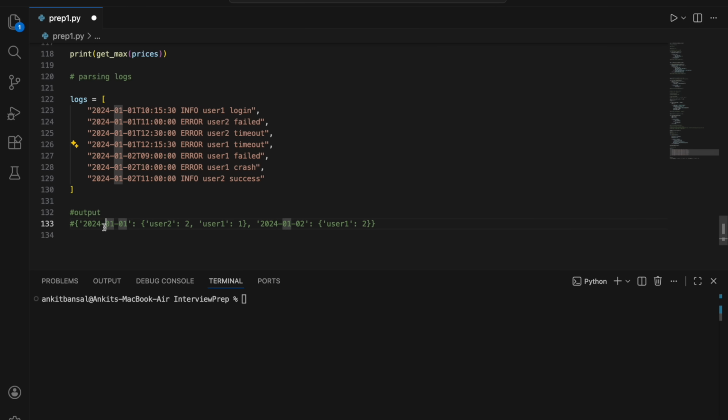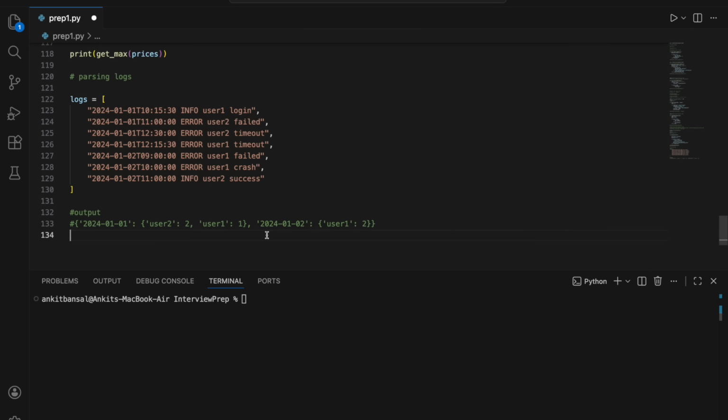So if you see, on 1st of January 2024, user 1 is 1. And user 2 has got an error 2 times. You see on the first. So this is what you have to get. Again on the second, if you see, there is only user 1 who has got an error 2 times, right? And user 2 is not there because there is only one info, right? So let's see how we can solve these kinds of questions.